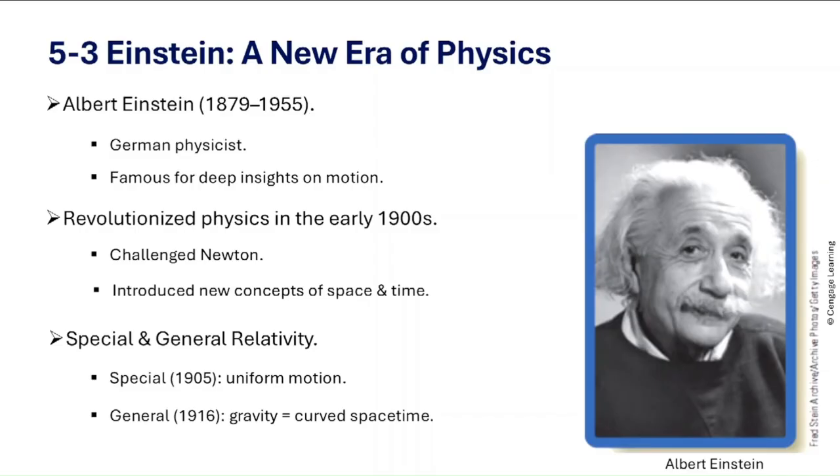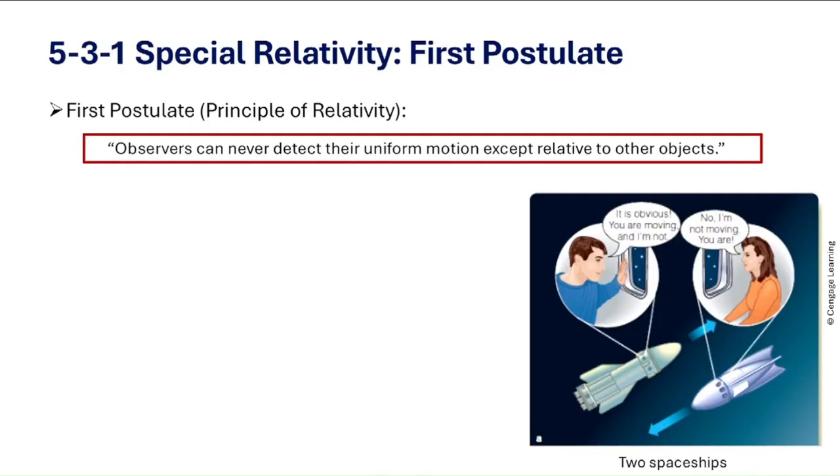So why is this important? Einstein didn't just refine physics. He reshaped how we understand space, time, and gravity. And his work paved the way for GPS satellites, black holes, and modern astronomy. So, next, let's explore special relativity in detail and see why the speed of light is always the same for all observers.